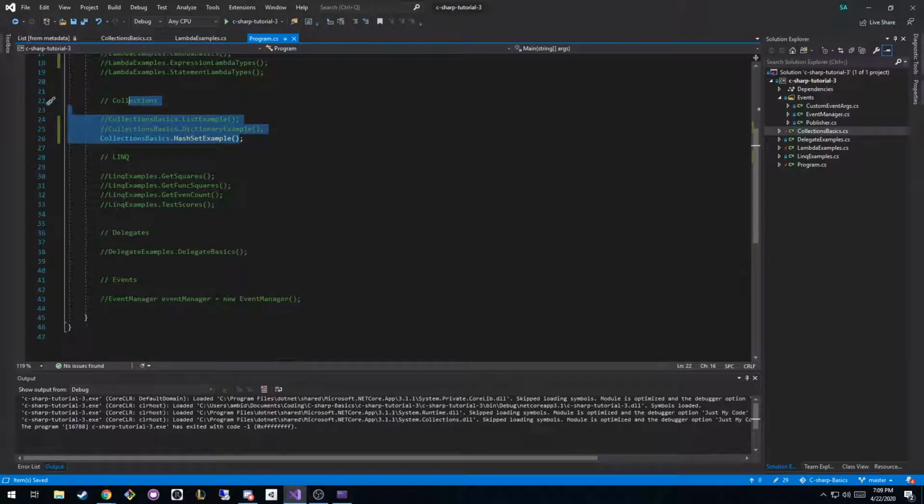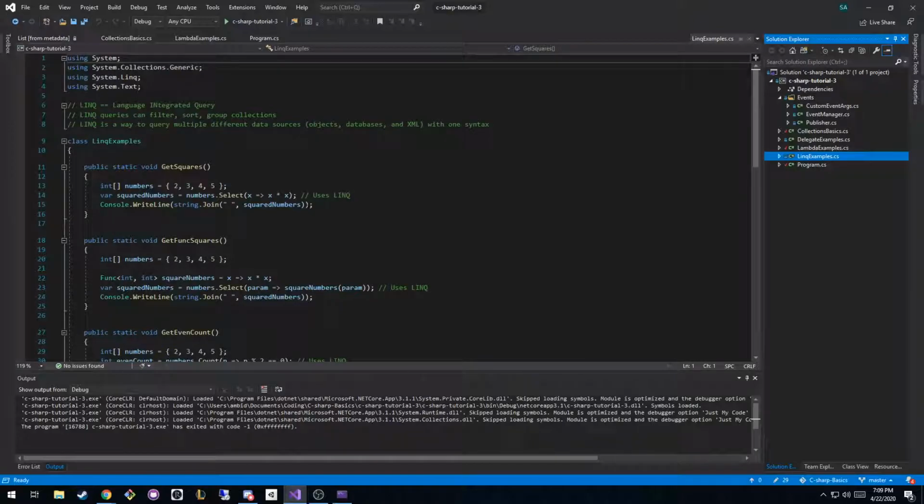Okay, on to LINQ. LINQ is a crazy set of operations that you can do with data. So, what does LINQ mean? LINQ stands for Language Integrated Query. Awful acronym. Yeah, I know. Microsoft is known for those.